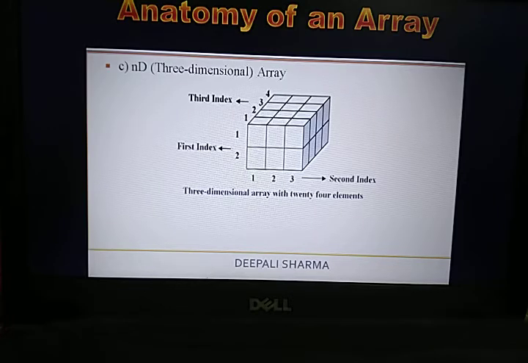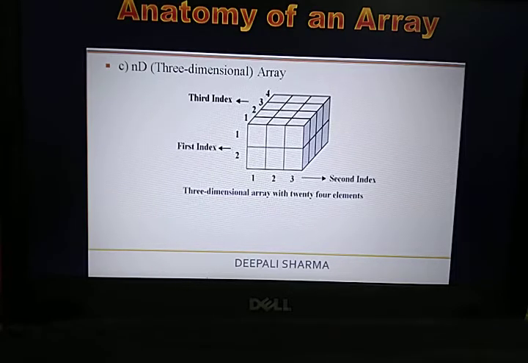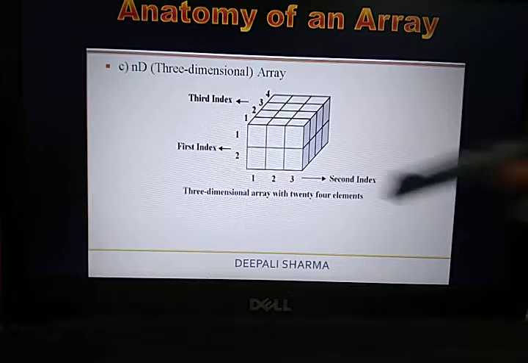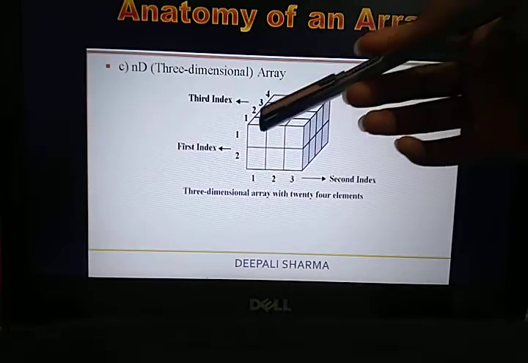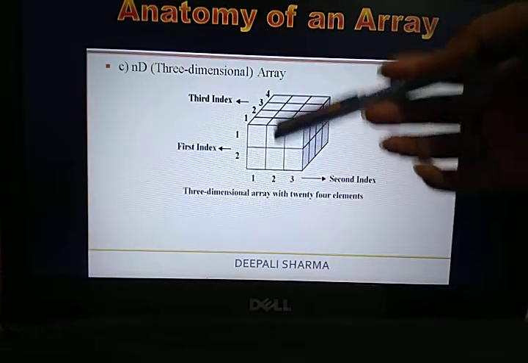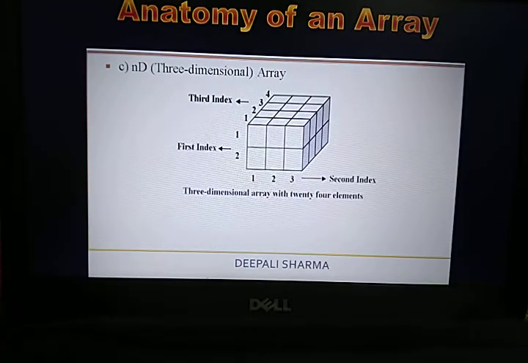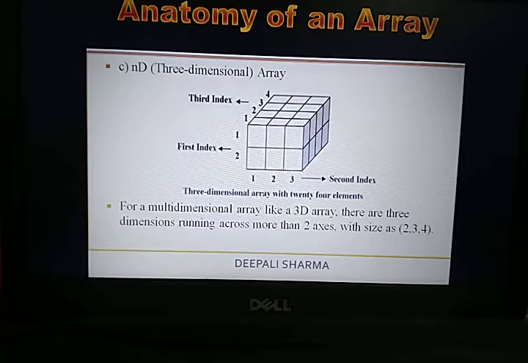Because 2 multiplied by 3 multiplied by 4 gives 24. So that means in this particular 3D array you can store 24 elements. Why? Because I told you the number of elements depends on the multiplication of the sizes of the array. So this array can be of 2 multiplied by 3 multiplied by 4, which is equal to 24. So in this 3D array you can store 24 elements.